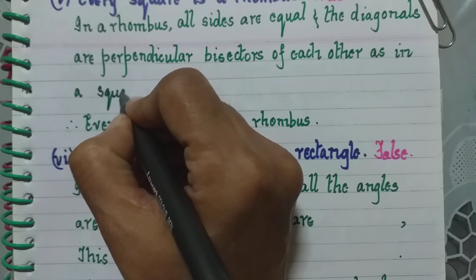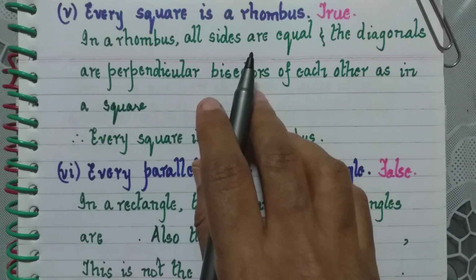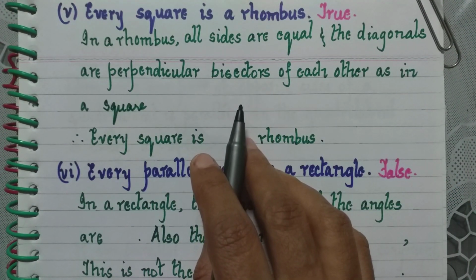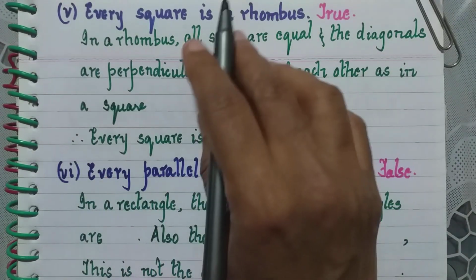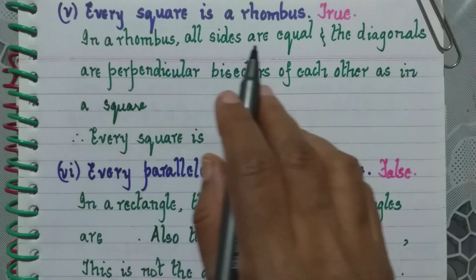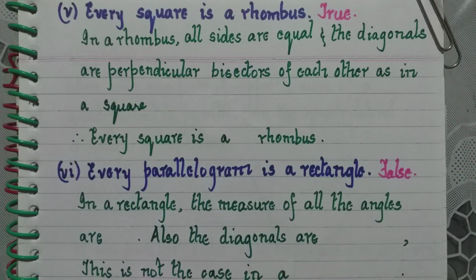So if we have squares where the sides are equal as well as diagonals are perpendicular bisectors of each other, they will also be a rhombus. Therefore, every square is a rhombus.